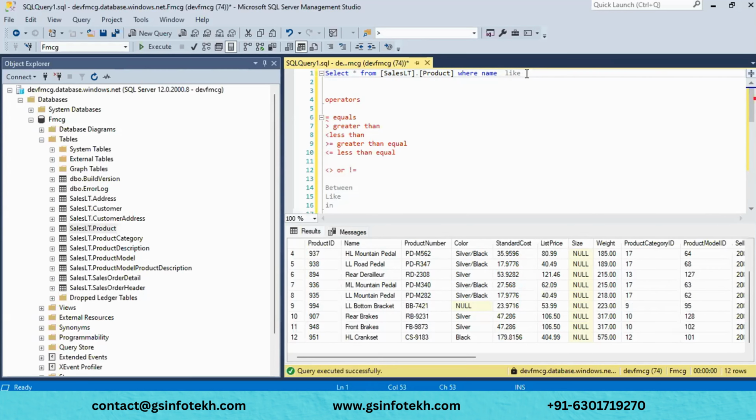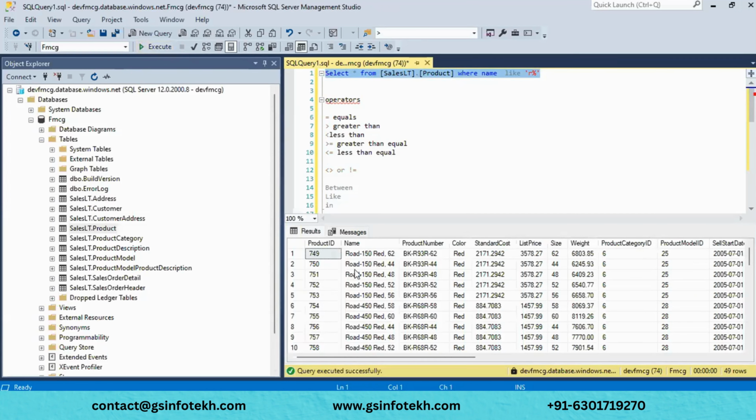single quotes, and I will place something like R or percentage, close. And what this will do, whichever the letter starts with R, only those values will be filtered.